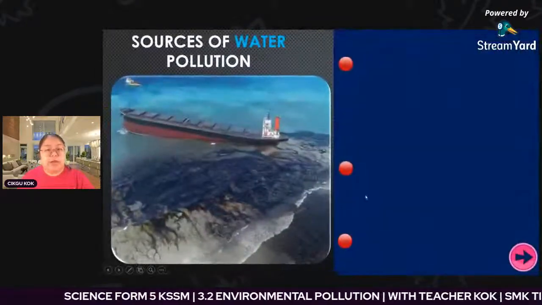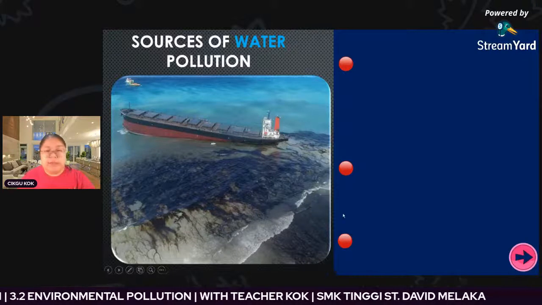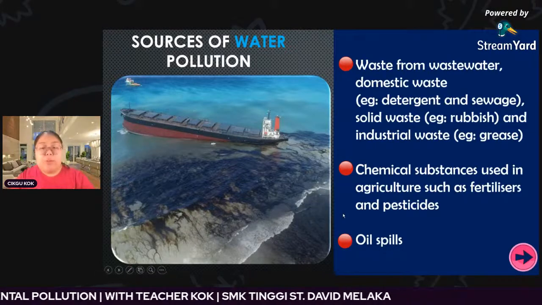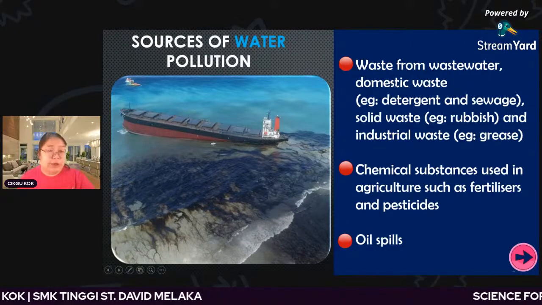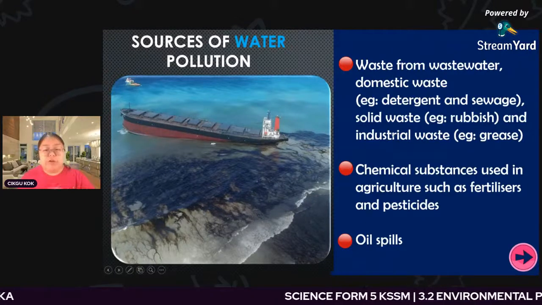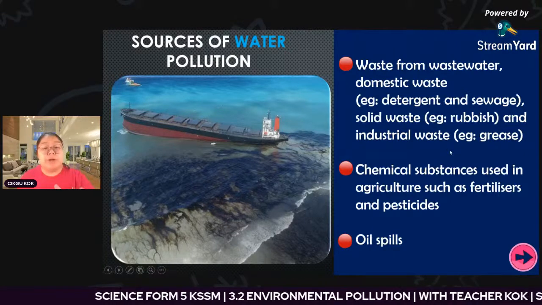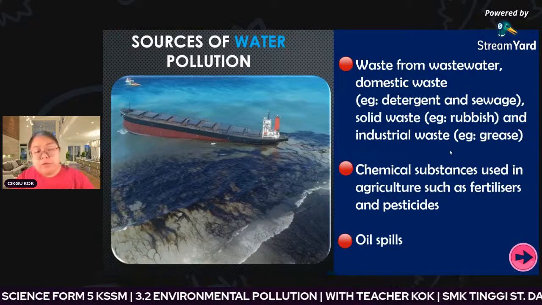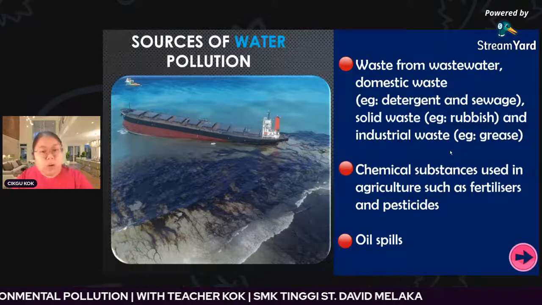Okay, water pollution, I think everybody knows about this. The first one, sure, is wastewater and domestic waste. This one is from your house, the detergent from the kitchen. Okay, detergent and also sewage, solid waste, rubbish, and also industrial waste, for example grease. When all this flows to the river and also the sea, this is one of the causes of water pollution.